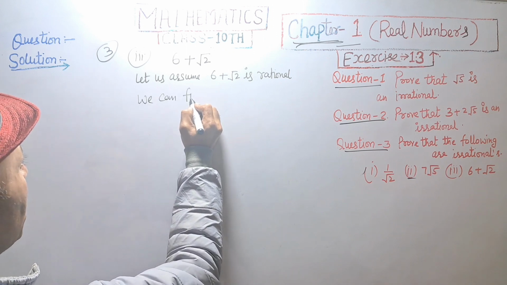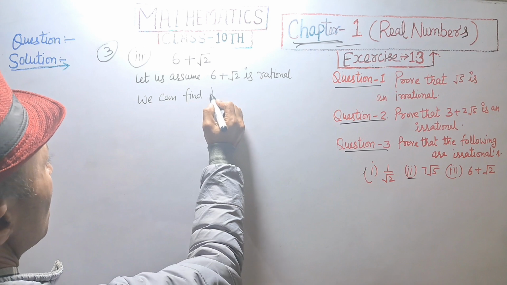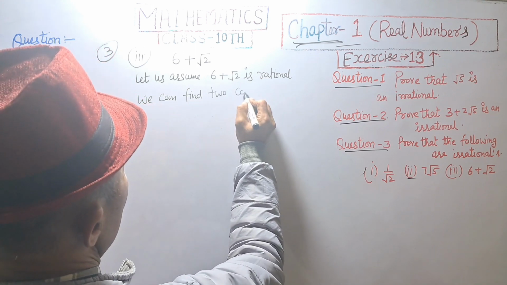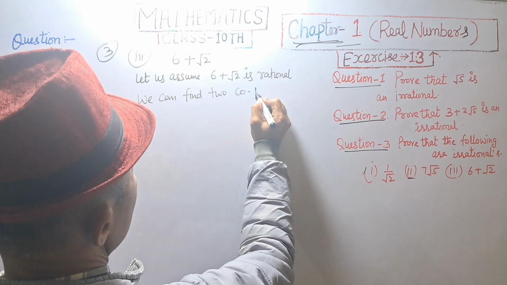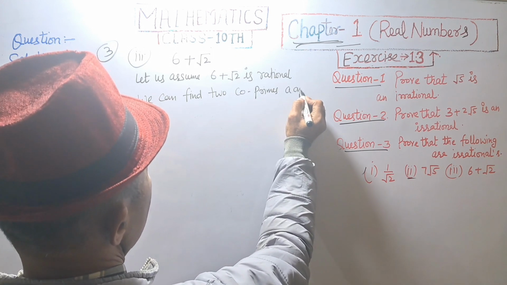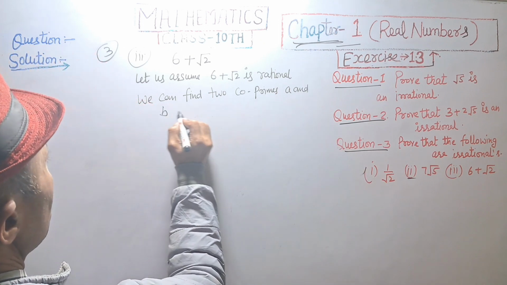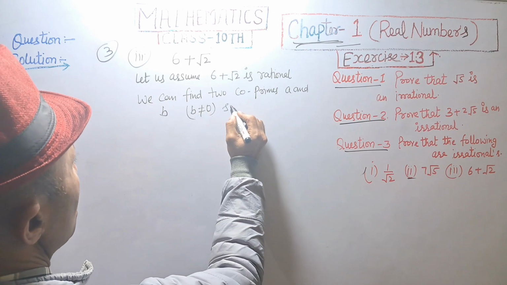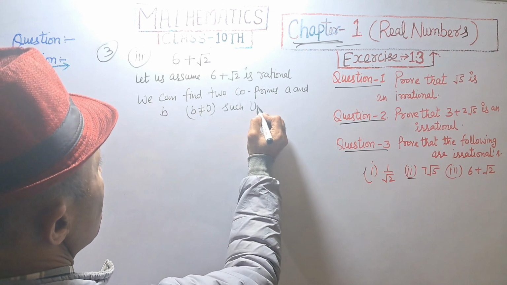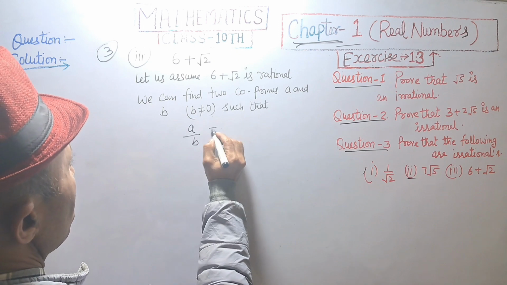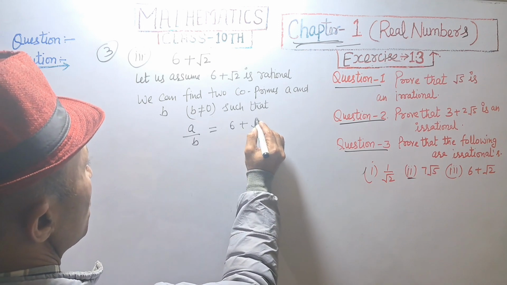We can find two co-primes a and b, b is not equal to 0, such that a upon b is equal to 6 plus root 2.